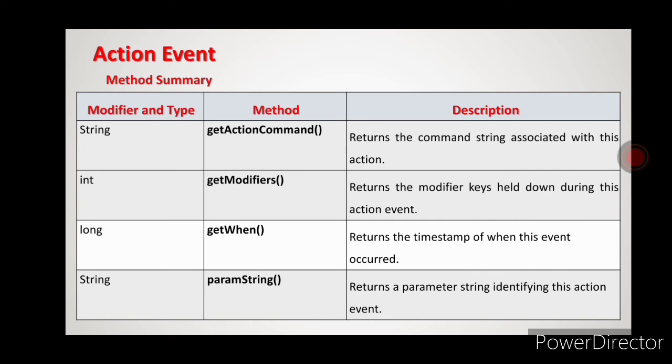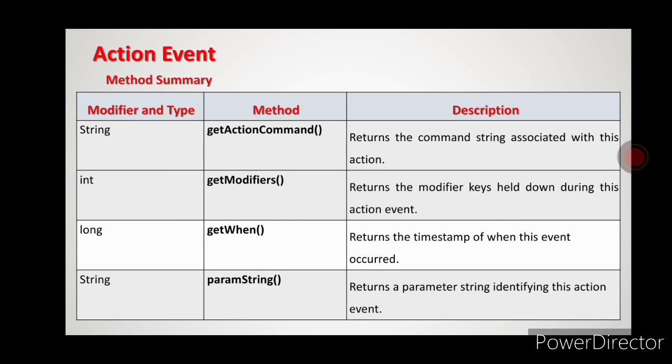For example, we are viewing some details about a person. Sometimes we will have two options, show details and hide details. These are examples of command strings. If you click on show details, it will show the details. If I click on hide details, it will hide the details. Like this, command instructions to the program we will pass, and we get them by using this getActionCommand.